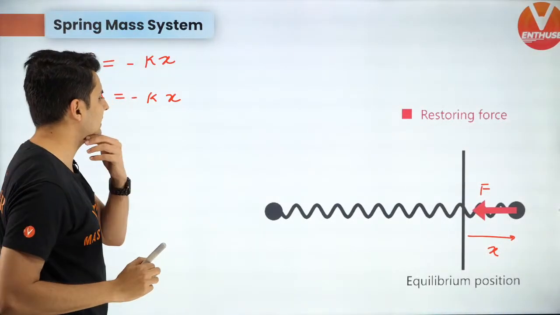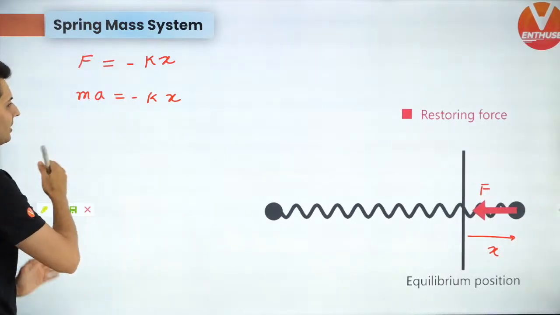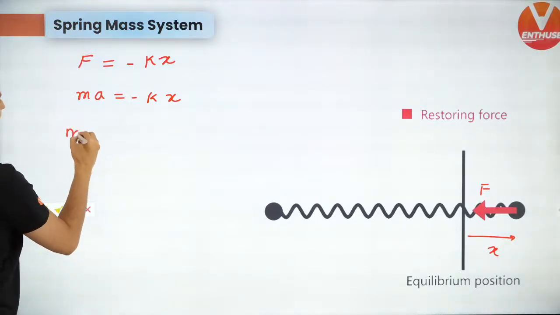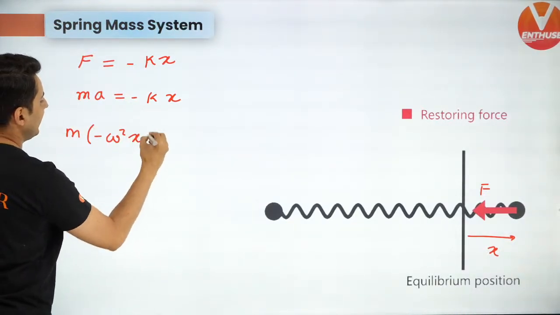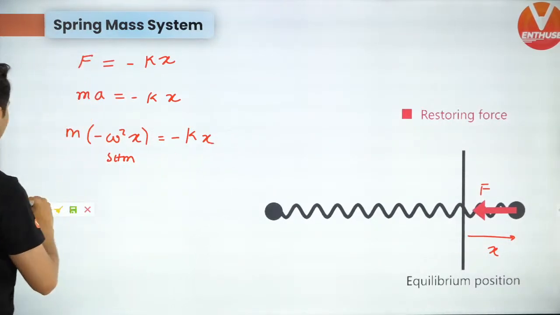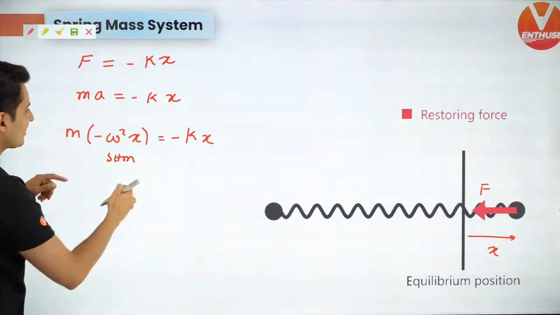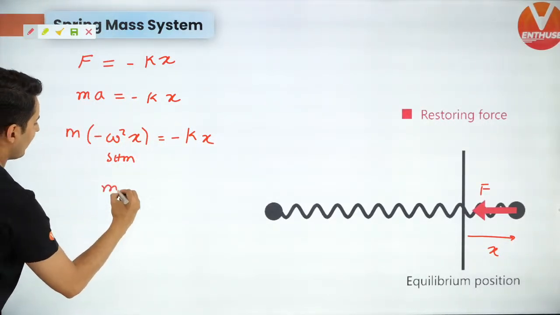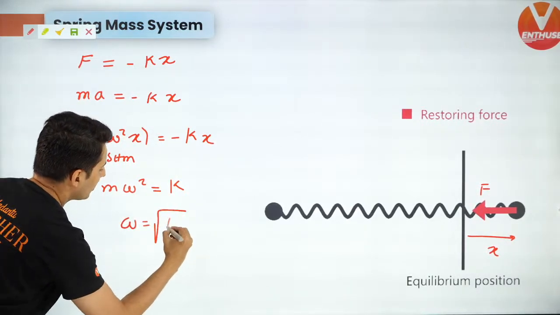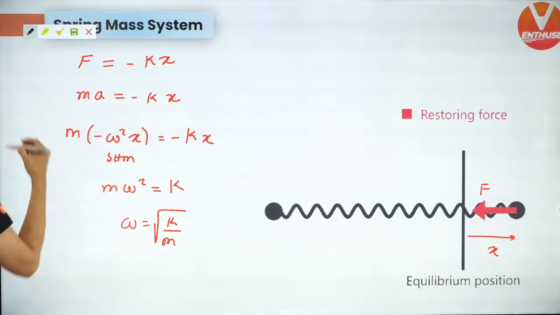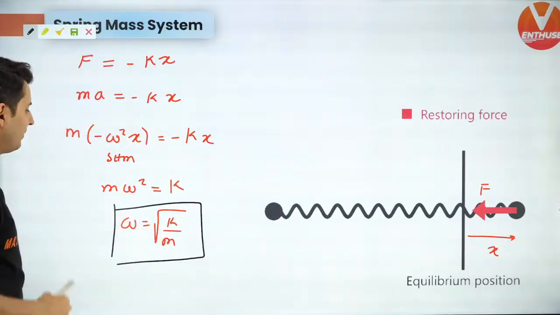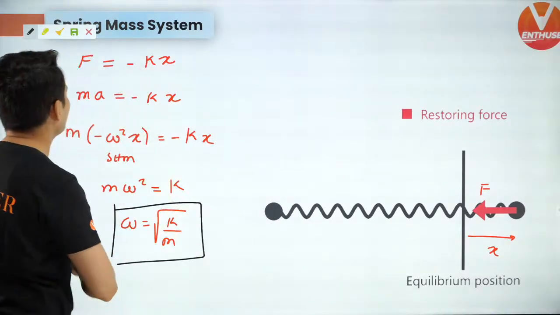Now if it is performing SHM, don't I know the value of acceleration? Because it is oscillating back and forth, if it is performing SHM, the acceleration will be minus omega square x. So m times minus omega square x equals minus kx. The x and minus signs cancel, so you'll have m omega square is equal to k. Now omega will become root of k by m. We have got the answer, whatever we needed. Angular frequency of a simple spring mass system is root k by m, guys. So fast I am doing it for you.